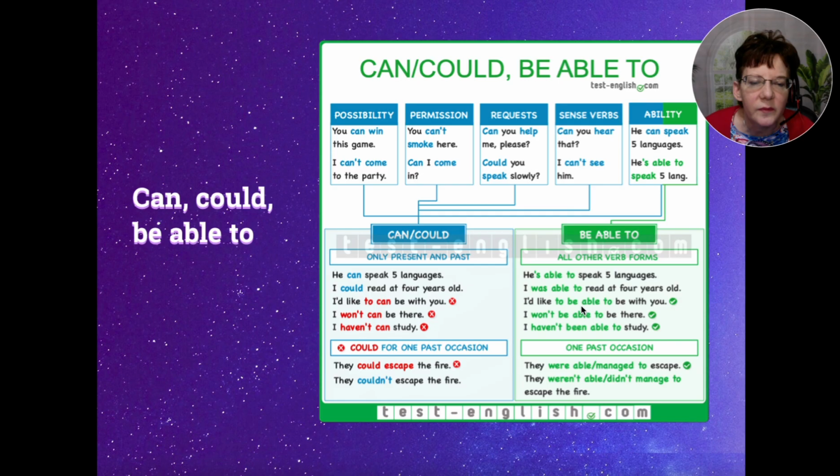And then we can also say, I would like to be able to be with you, or I won't be able to be there. So you can see all these different tenses here. Now, it can also be used for one past occasion. For example, they were able or managed to escape. We'll see some more examples on the other slides.